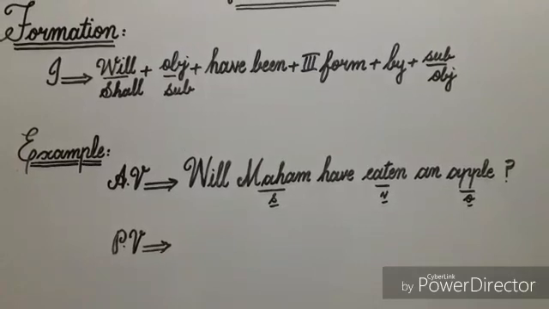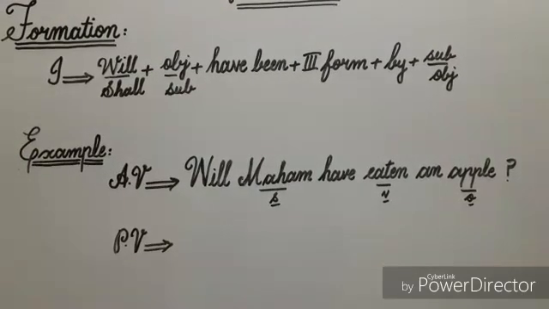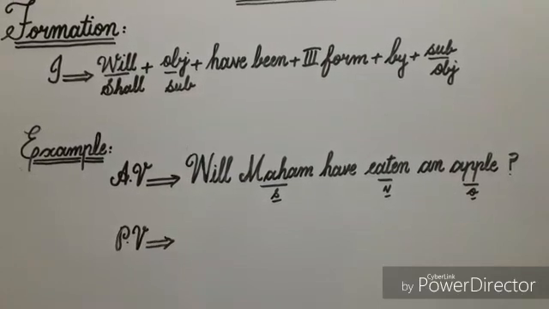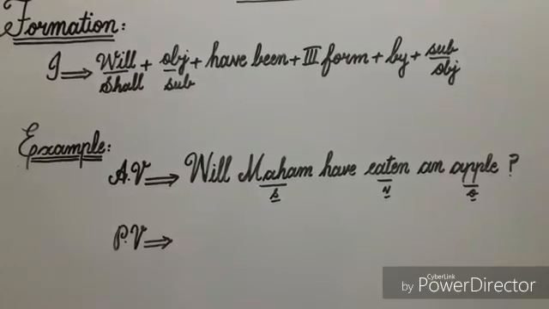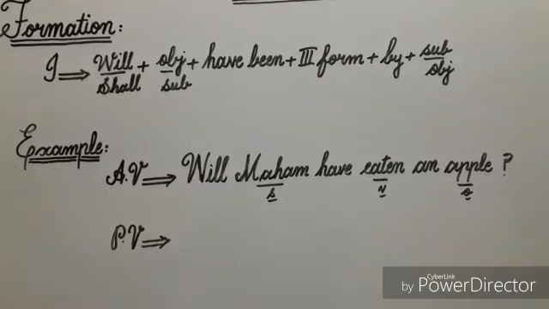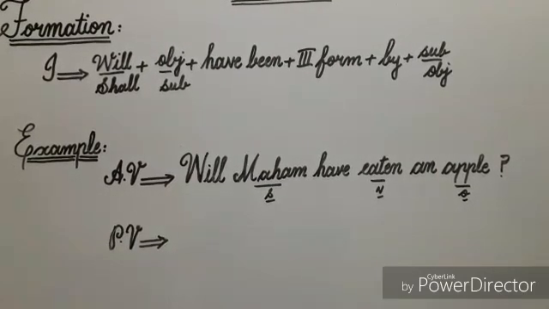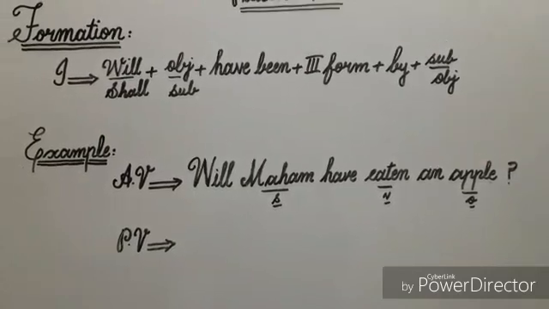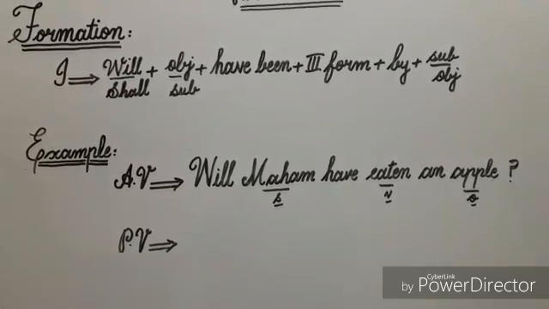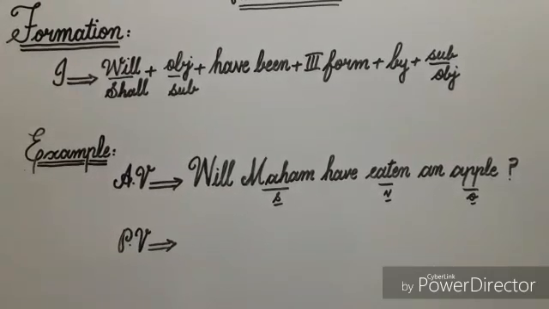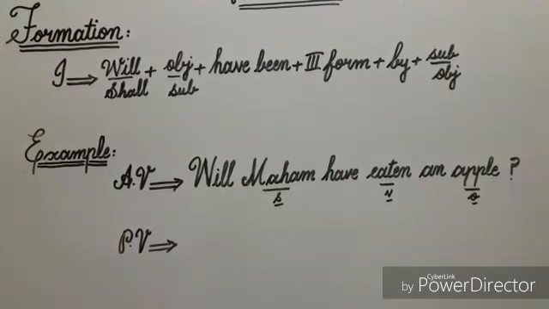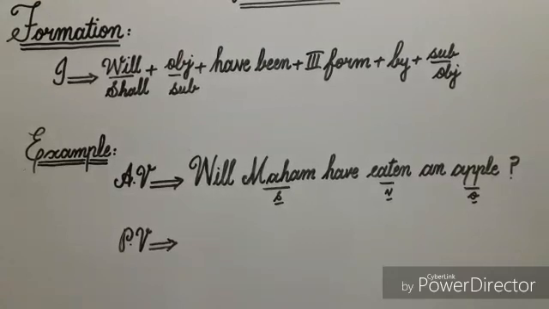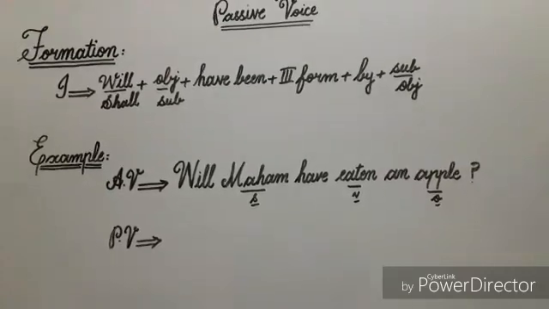In this sentence, the word eaten is verb because it is showing some action, and its subject is Maham because Maham is doing the work of eating, and apple is object because the work of eating is being done on it. You can see that in this sentence verb is in active voice because its subject does something, so it's active voice sentence, and now I'll change it into passive voice.